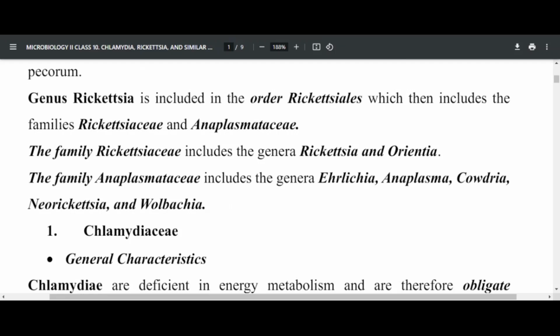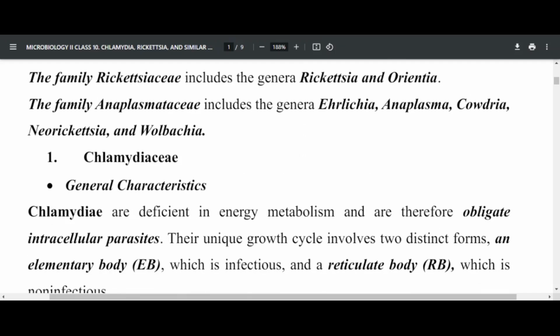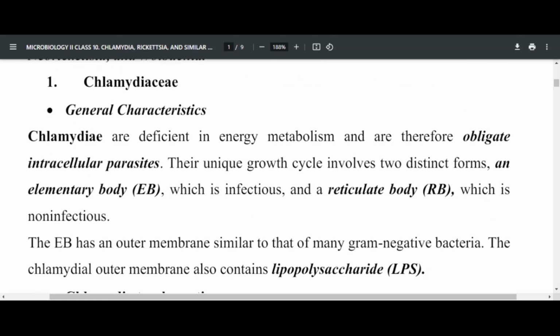So in Chlamydiaceae, of course, we have Chlamydia as the genus. Chlamydia are deficient in energy metabolism, and therefore they are obligate intracellular parasites. So they are not able to metabolize their own energy source. That's why they are obligate intracellular parasites. The unique growth cycle involves 2 distinct forms: the elementary body of Chlamydia, as well as the reticulate body. The elementary body is infectious, whereas the reticulate body is not infectious. So these are the 2 distinct forms in the life cycle of Chlamydia.